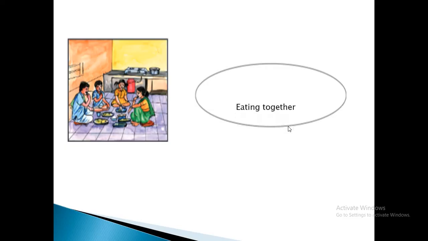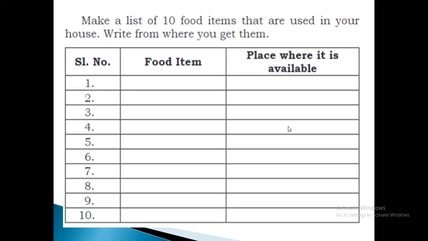Children, after cooking food what we will do, we will eat together. Understand, children? Now here you can see Activity 1, which is given in your reader. Here they asked you to make a list of 10 food items that are used in your house. Commonly we prepare different varieties of food in our home. Here we are going to write 10 food items which we use in our house, and from where we get those food items. Here I have given some examples.